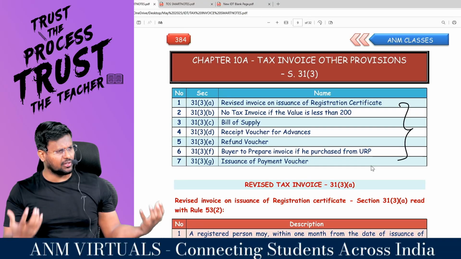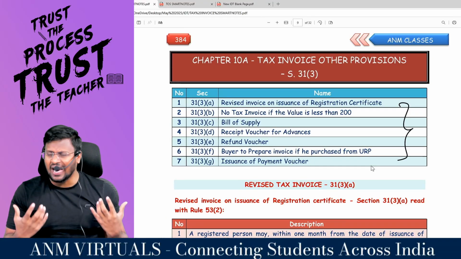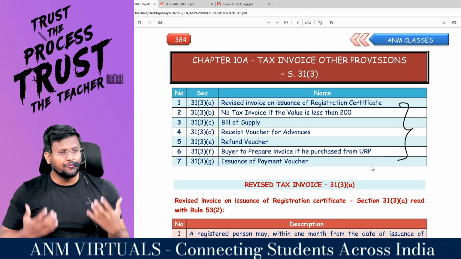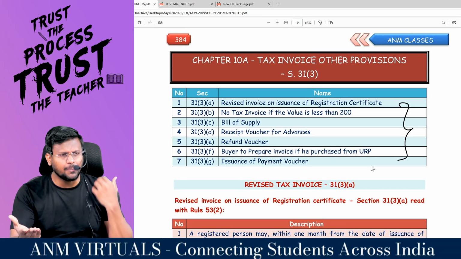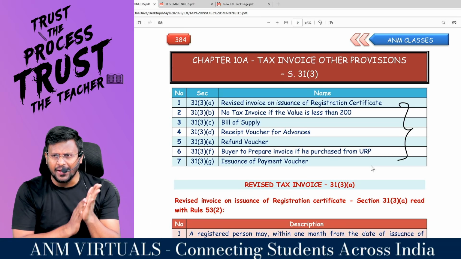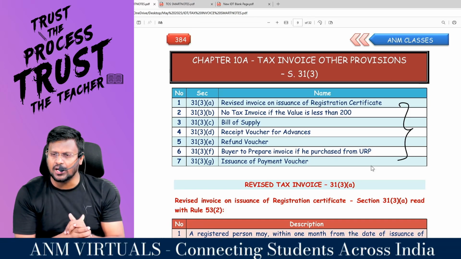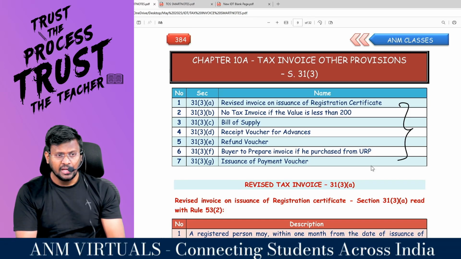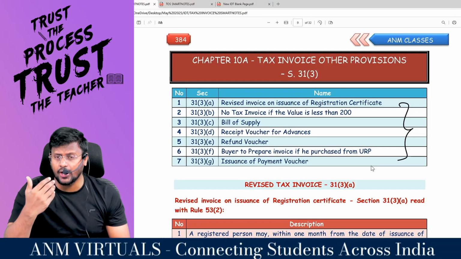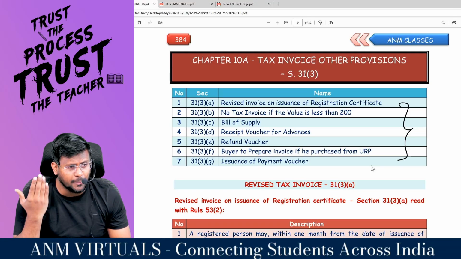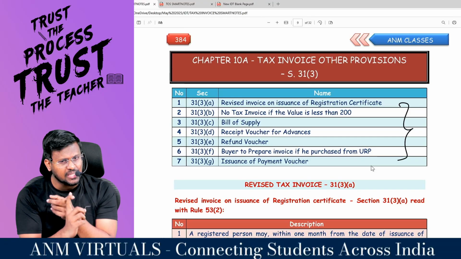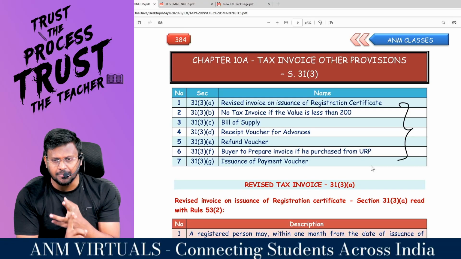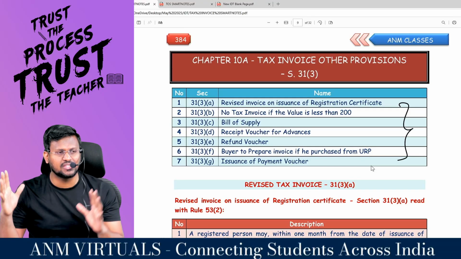Various documents other than tax invoice. If a supplier of goods or supplier of services is making supply, my dear lovable students, he is supposed to raise the tax invoice. In addition to the tax invoice, he is supposed to raise other documents also. That's what 31 subsection 3, clause A, clause B, clause C and all cover.